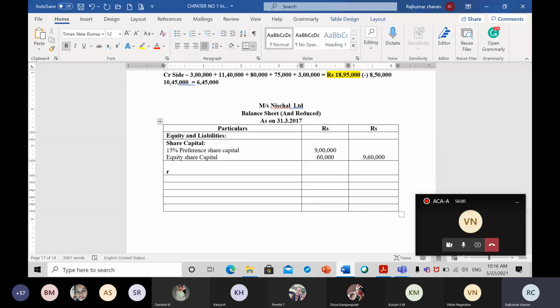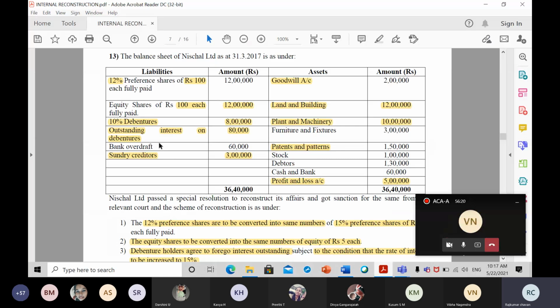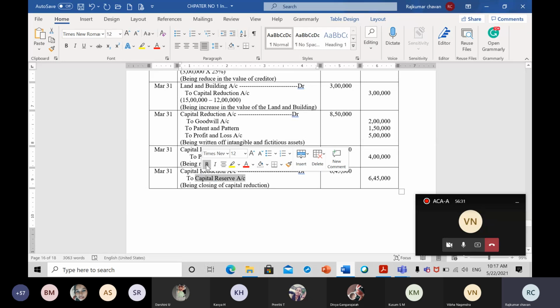Next, after that, we have to write reserves and surplus. If you see the company's journal entries that we have passed, we have one reserve. But in this particular old balance sheet, there are no reserves; all are liabilities only. Now check what is the reserve in our last entry. That reserve is nothing but capital reserve.